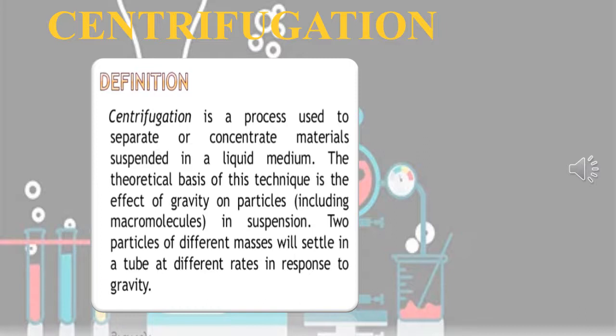On being rotated, by centrifugal force, the heavier solid particles move down and the lighter liquid remains at the top.